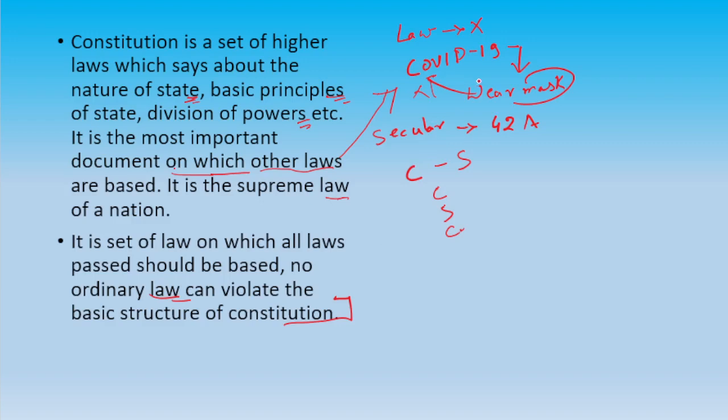So, like this, wearing a mask: this law was not mentioned in the constitution, but the government passed it. It is mentioned in the constitution that the government should take necessary steps for the welfare of the people. So on that basis, wearing a mask was enforced. Okay, so we can say the constitution is the supreme law of the land, which by ordinary law we can't violate, and no one can violate the constitution.